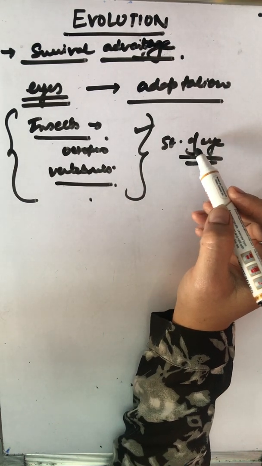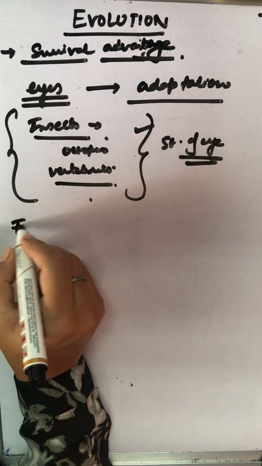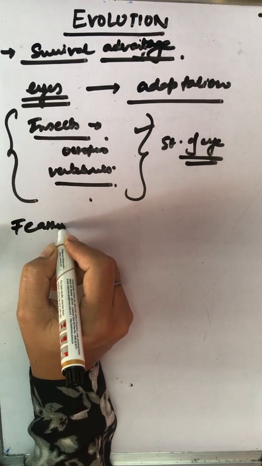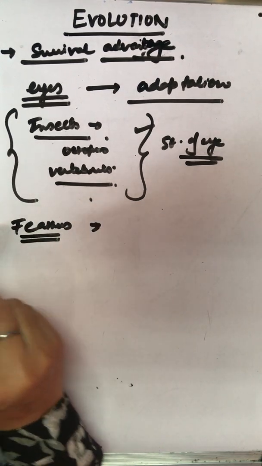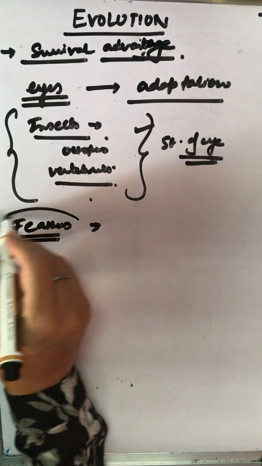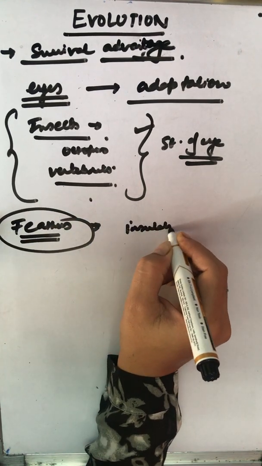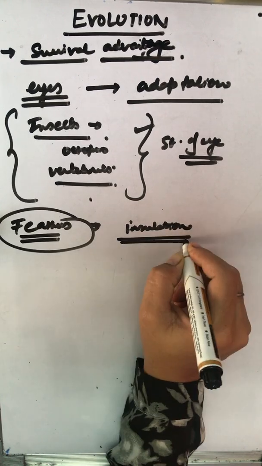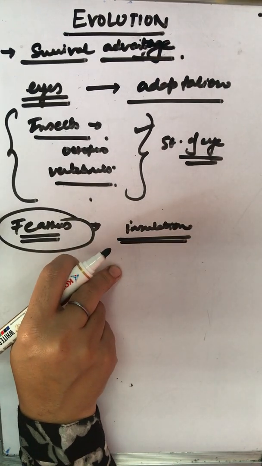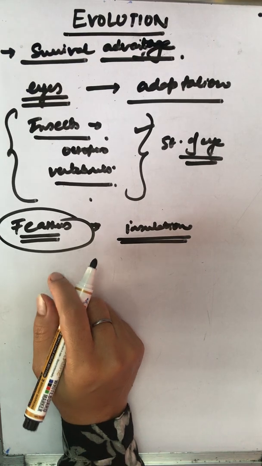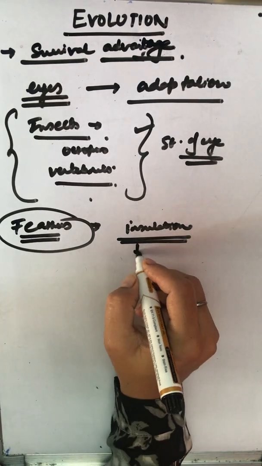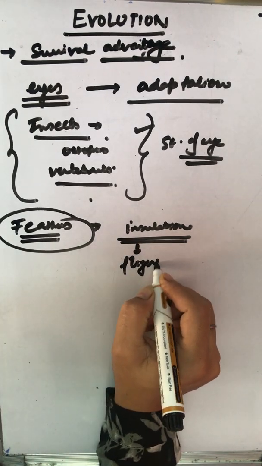In the same way, there is the example of feathers. These were meant for insulation, to provide insulation in cold weather. But later on, they became useful for flight.